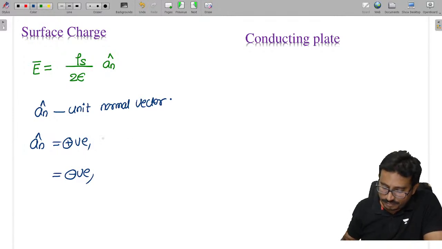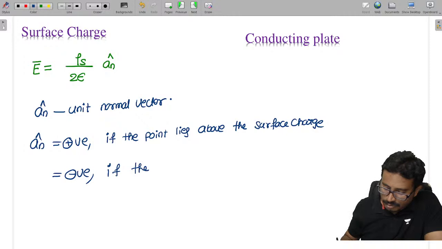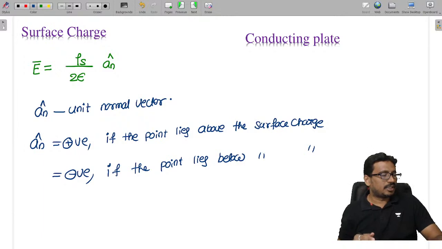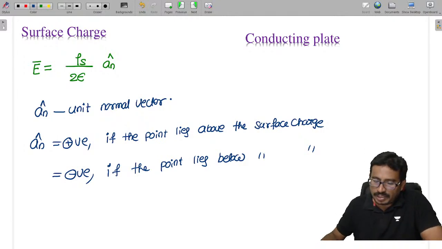It is positive if the point lies above the surface charge, and it is negative if the point lies below the surface charge. Fine, all of you. Any doubts till here?